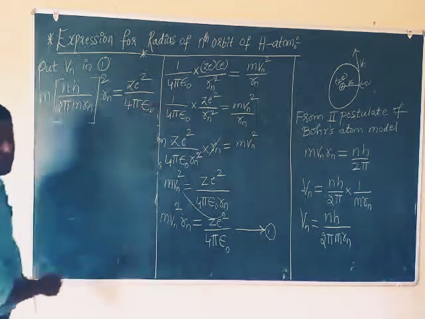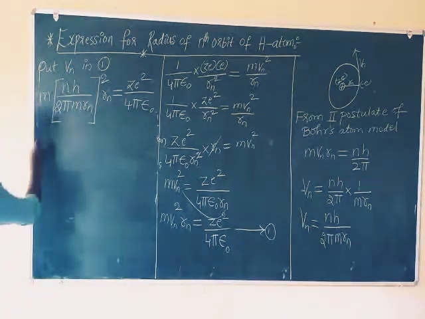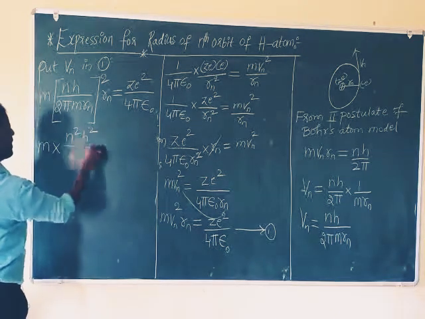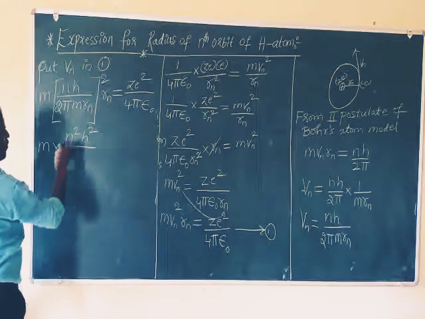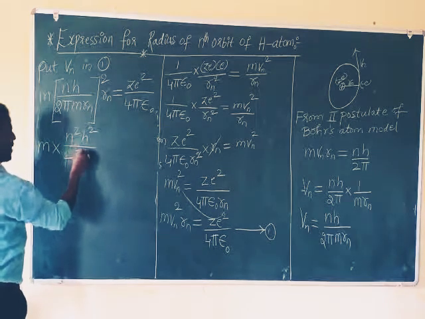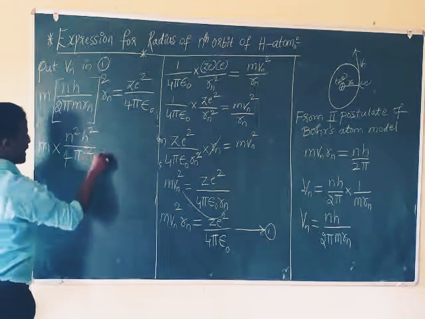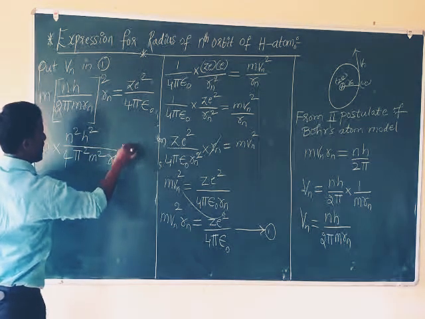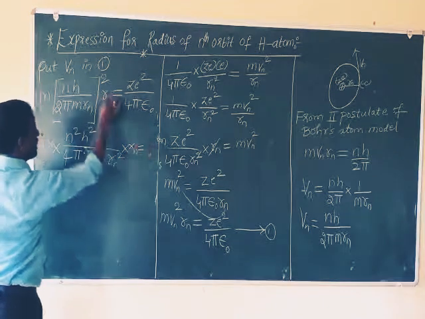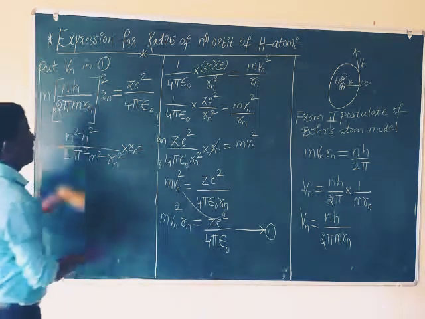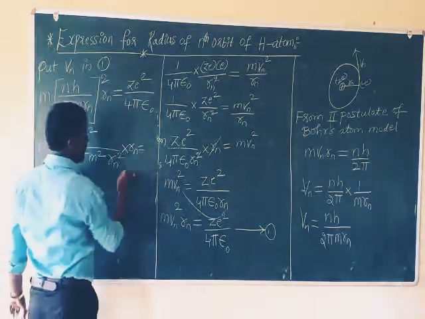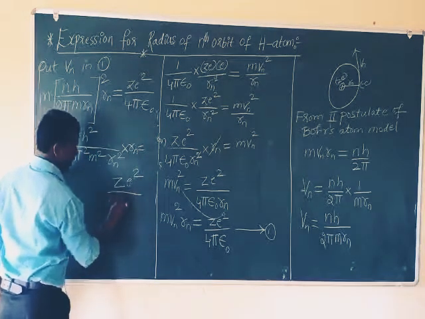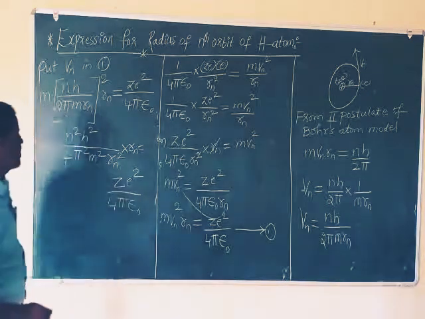So m into n square h square by 4 pi square m square rn square, into rn, equals Z E square by 4 pi epsilon.